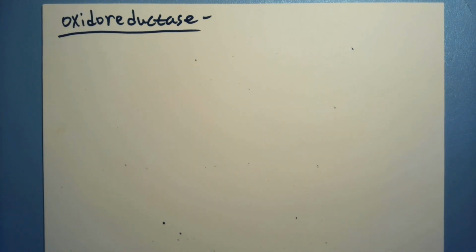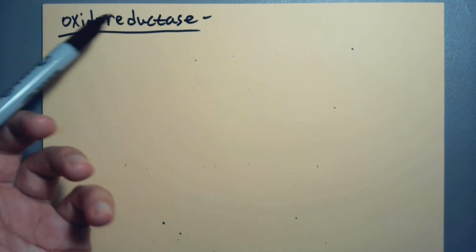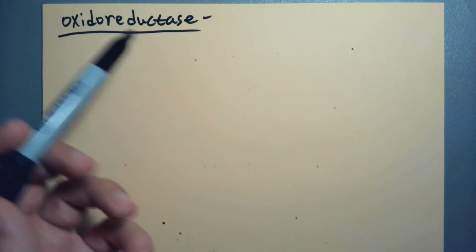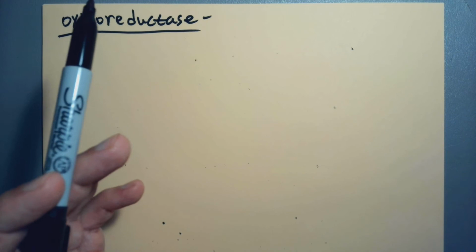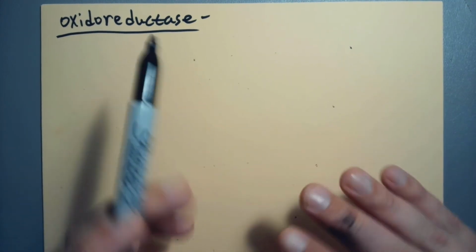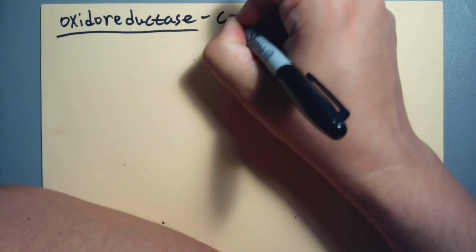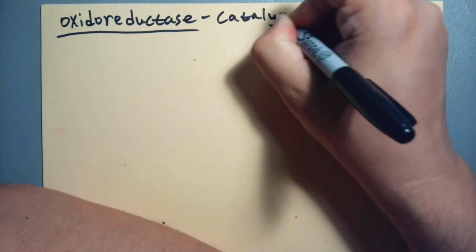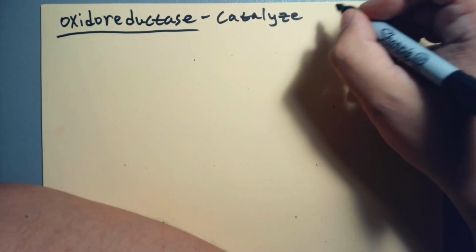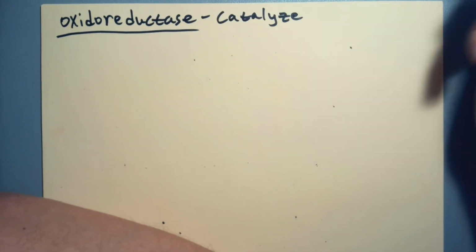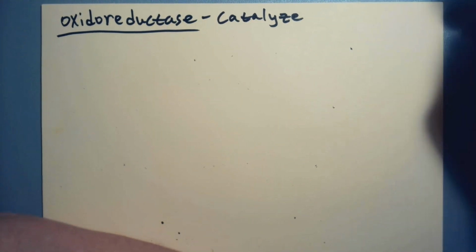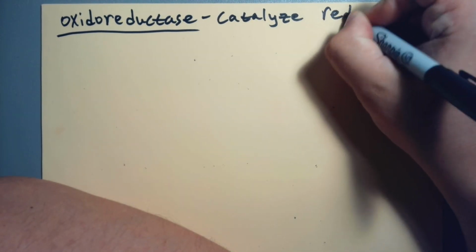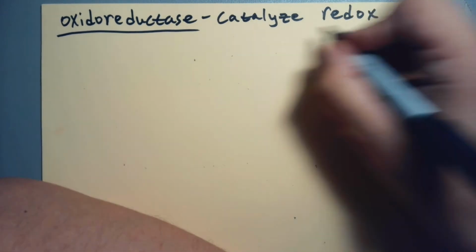Oxidoreductase. So this one's a little tricky to talk about right now because it involves oxidation and reduction reactions, and if you're thinking those don't sound familiar, they shouldn't, because they're in the next section. So they catalyze, and if we put oxidation and reduction together, we get a shorthand for it, because why not, right? What's the point of taking a chemistry class if there isn't a shorthand for something? And that shorthand is redox. So catalyze redox